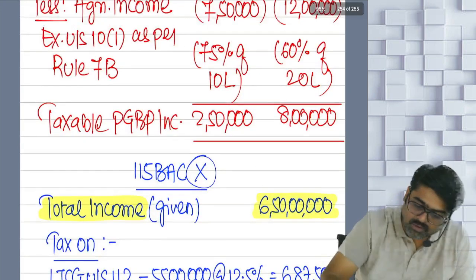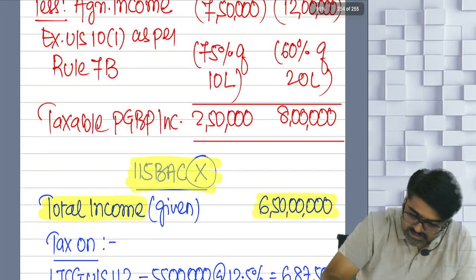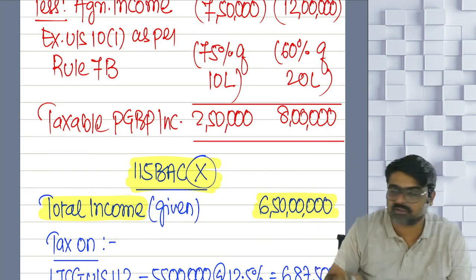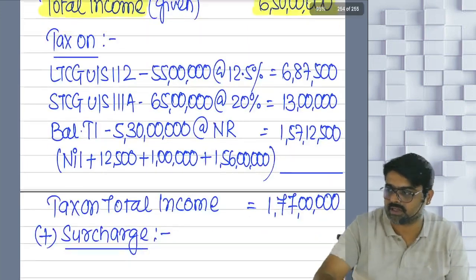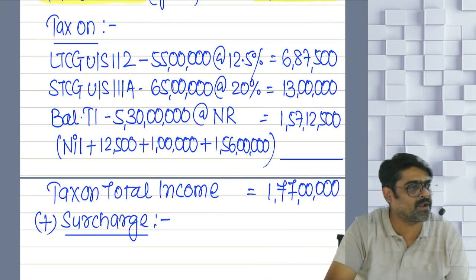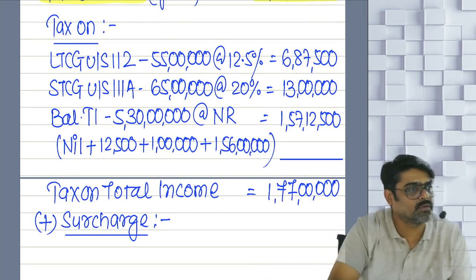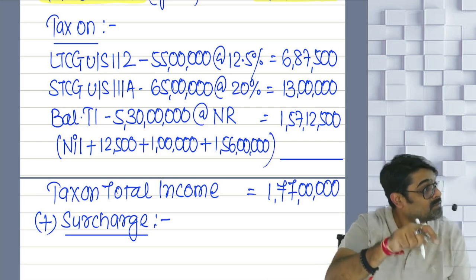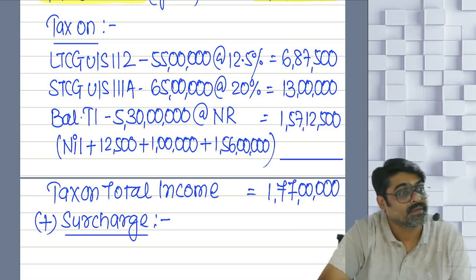Why? Because you are not following 115BAC. If you follow 115BAC, then the surcharge rate is 25%. But since you are not following 115BAC, the surcharge rate will be 37%. But that 37% cannot be applied on tax which you have calculated on LTCG and STCG. On that, maximum surcharge will be 15%.